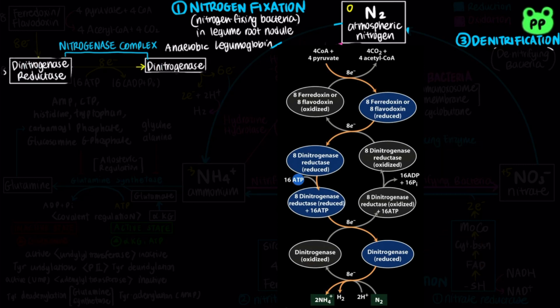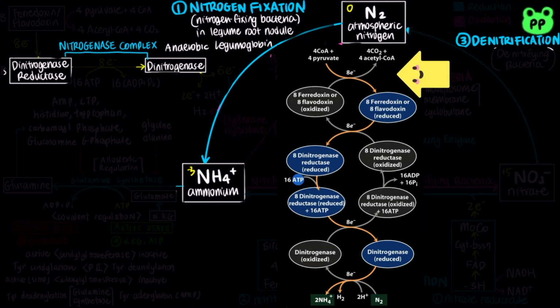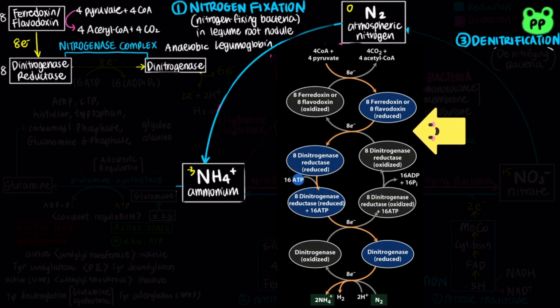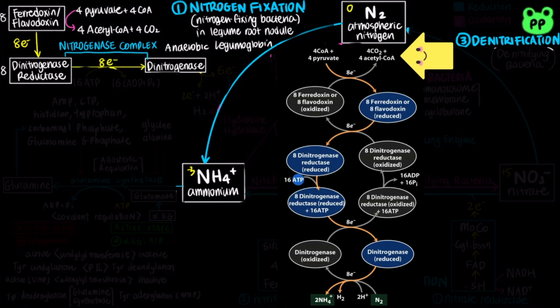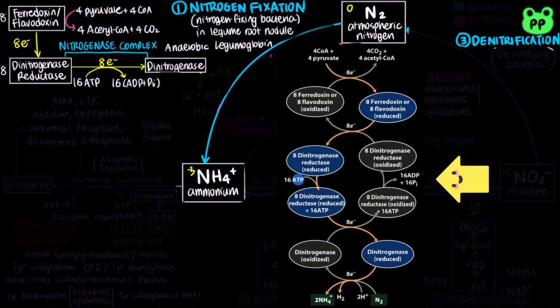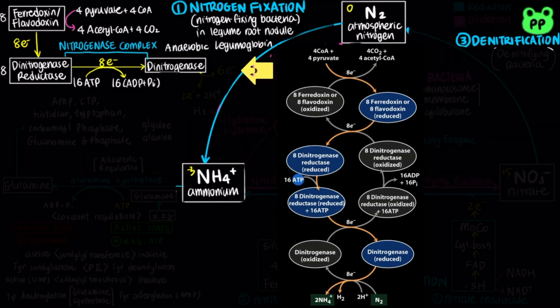The net reaction involves the reduction of atmospheric nitrogen to ammonium, a change in the oxidative state of nitrogen from 0 to -3. First, 8 electrons are transferred from pyruvate to dinitrogenase via ferredoxin or flavodoxin and dinitrogenase reductase one at a time, producing 4 acetyl-CoA and 4 carbon dioxide. The hydrolysis of 16 ATP molecules is required to bring about conformational changes to overcome the high activation energy of nitrogen fixation. Fixation of each nitrogen molecule requires at least 6 electrons, and the 2 additional electrons are used to reduce 2 protons to a hydrogen molecule in this process.